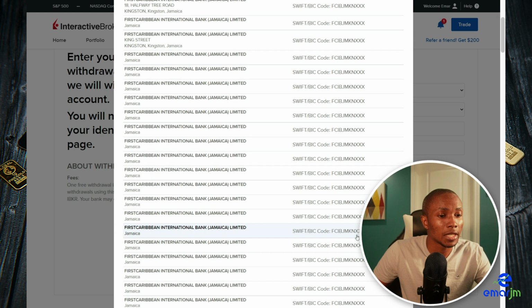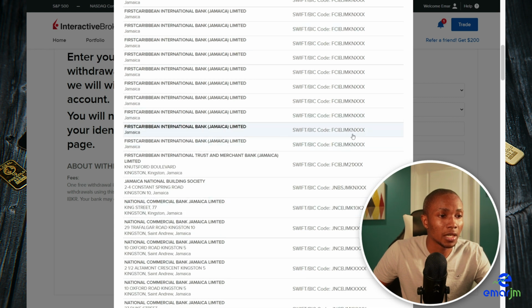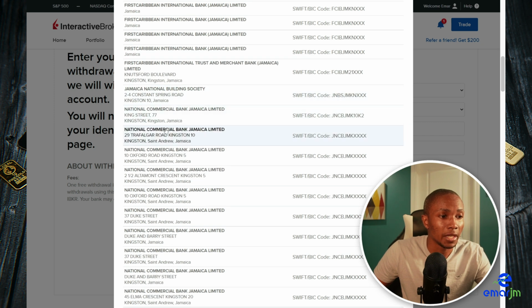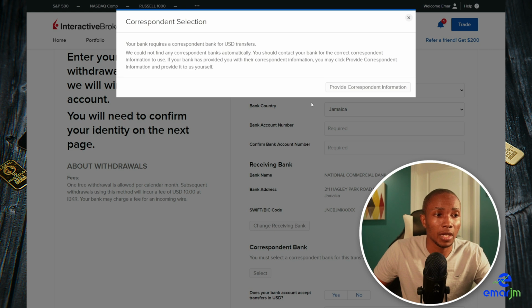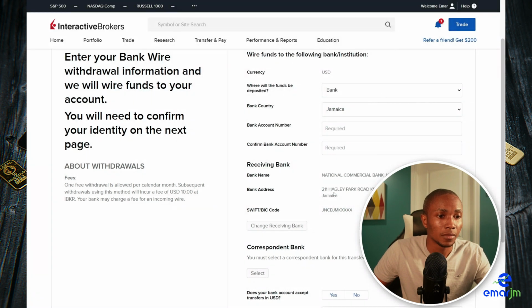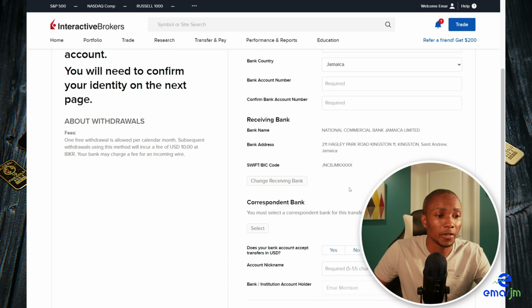And what's important is the SWIFT code because they are all the same for a specific bank. Now these are the NCB banks, and you can see the SWIFT codes remain the same. So all you're going to do is go through the list and select your bank account. So let me select this one and you'll see what happens. And it automatically completes the banking information here.